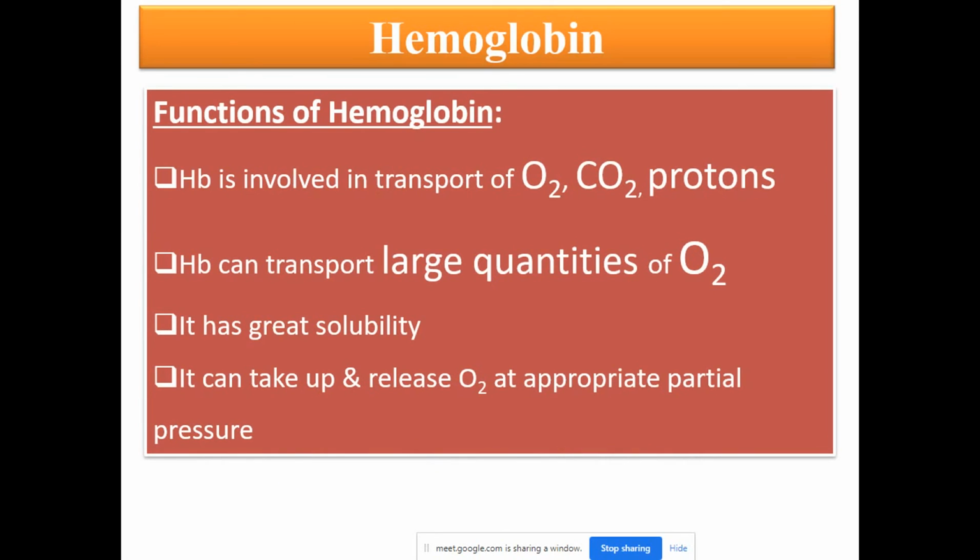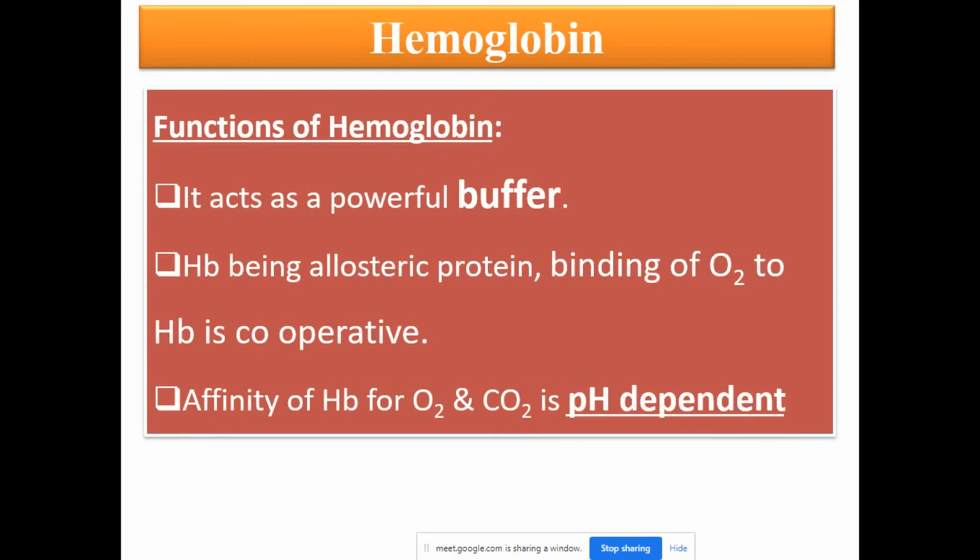Now coming to the functions of hemoglobin. Hemoglobin is involved in the transportation of oxygen, carbon dioxide, and protons as well. Hemoglobin can transport large quantities of oxygen. It has great solubility. It can take up and release oxygen at appropriate partial pressure. Hemoglobin acts as a powerful buffer.